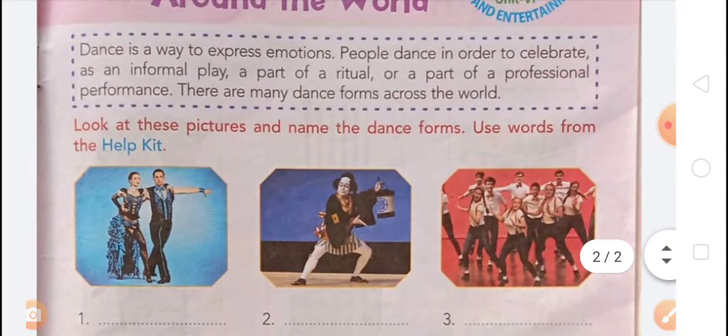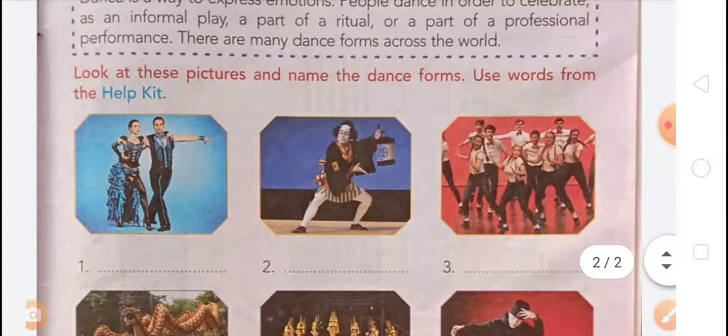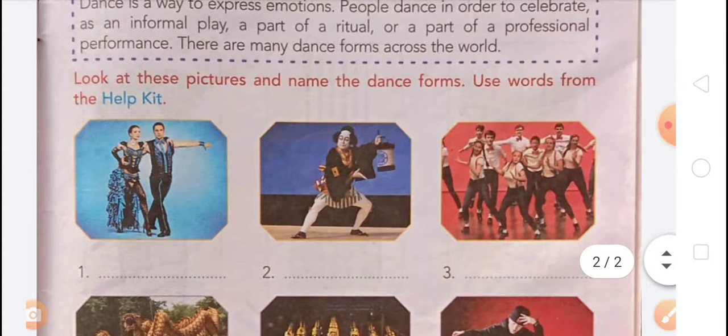Look at these pictures and name the dance form. Use words from the help kit. On first, that is ballet. On second, that is kabuki dance.